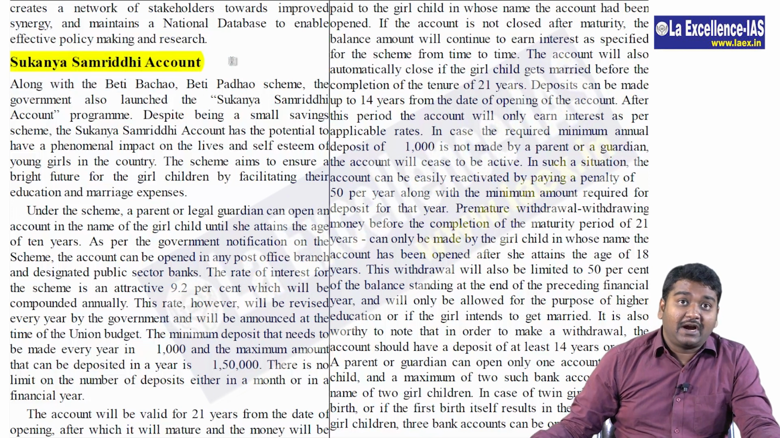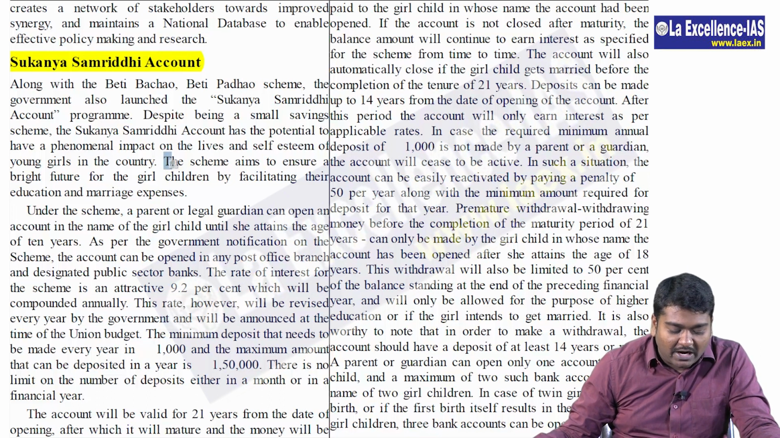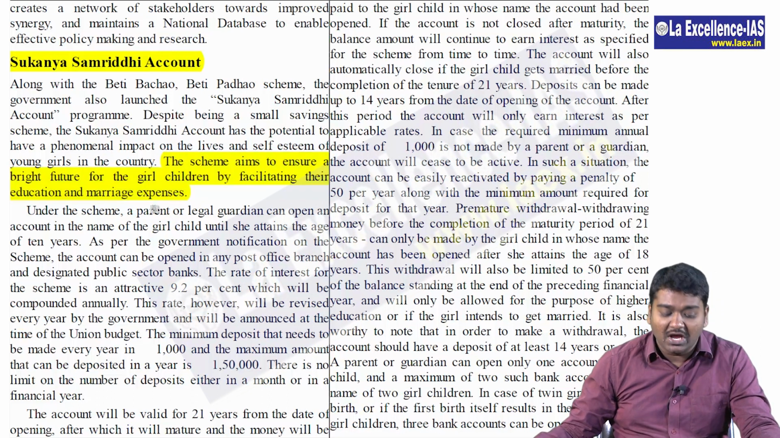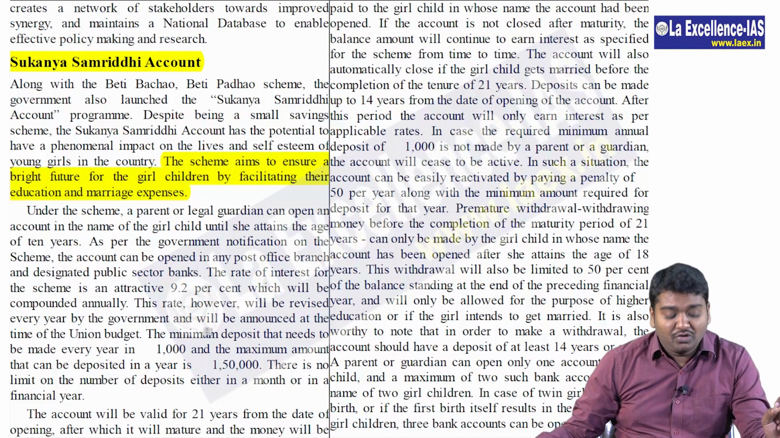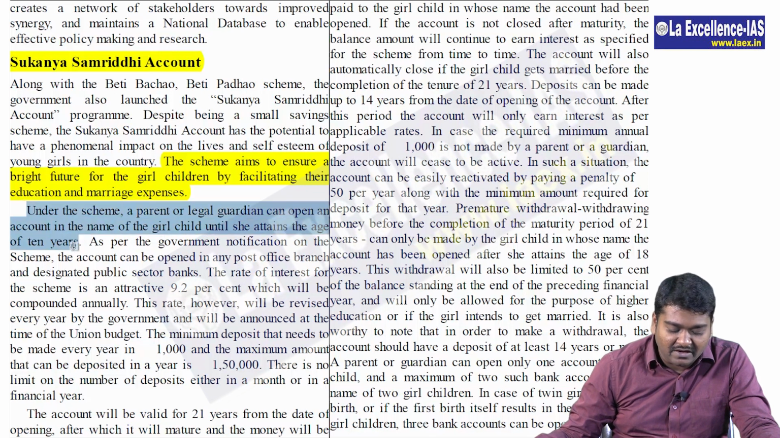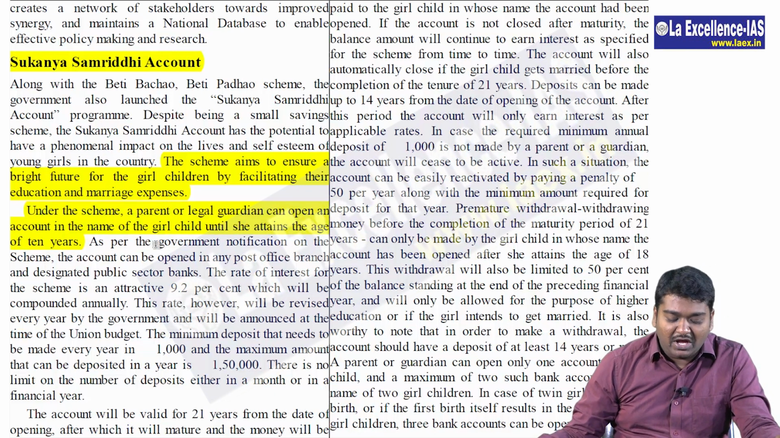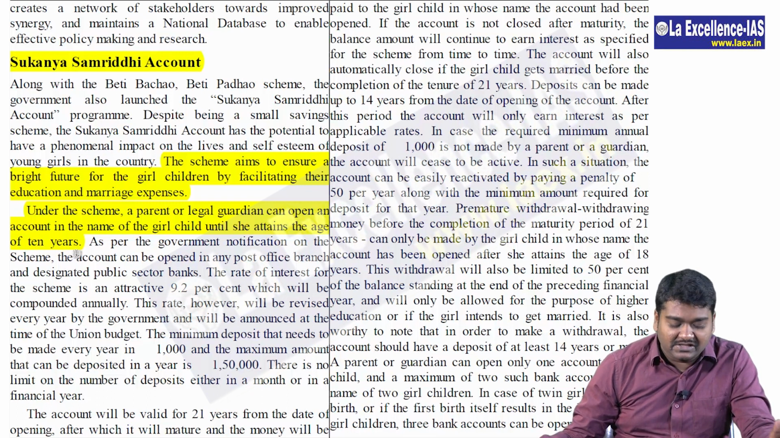Then in the last page of this, that is 804, you have Sukanya Samriddhi account. High possibility, like Atal Pension Yojana, they may ask you about this. The scheme aims to ensure a bright future for girl children by facilitating their education and marriage. Please read this entirely. I'll be showing you some points which may come. Under the scheme, a parent or legal guardian can open an account in the name of the girl child until she attains the age of 10 years. So this is one factual information that can be asked, that is till what age they can actually enroll. They will change it to 18 years. So please be careful, it's only till 10 years they can open.